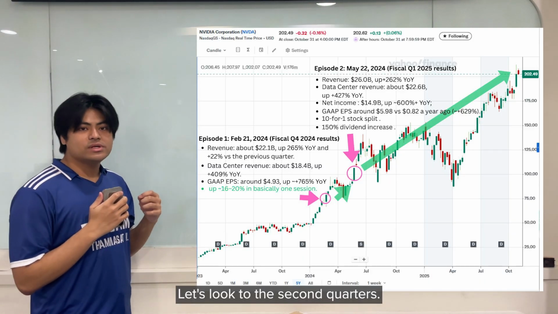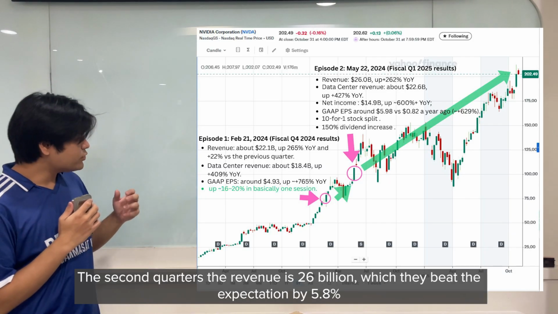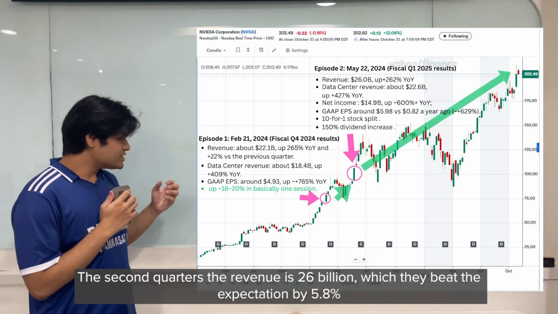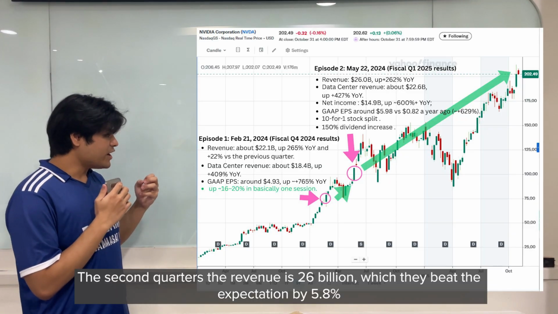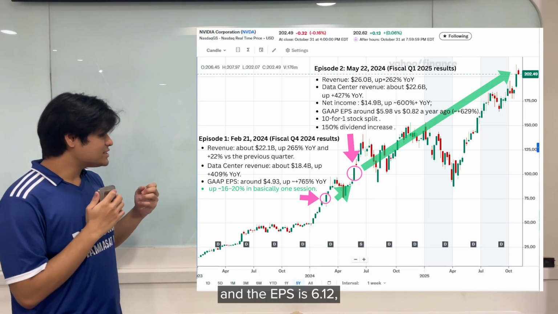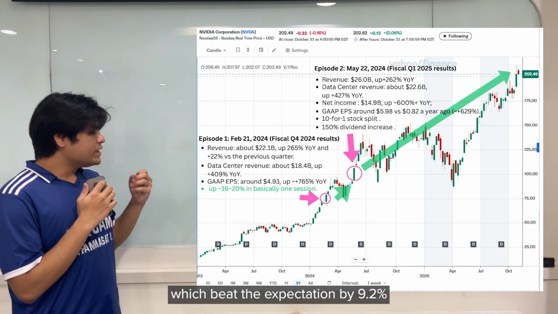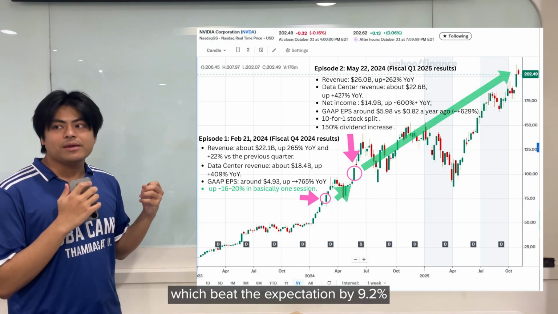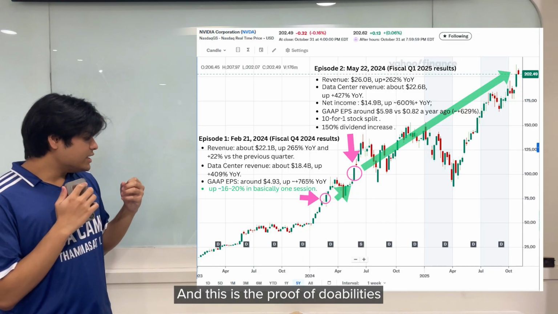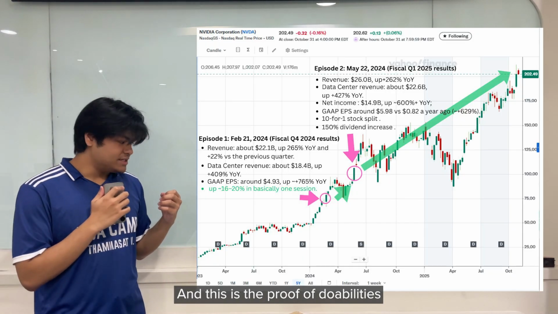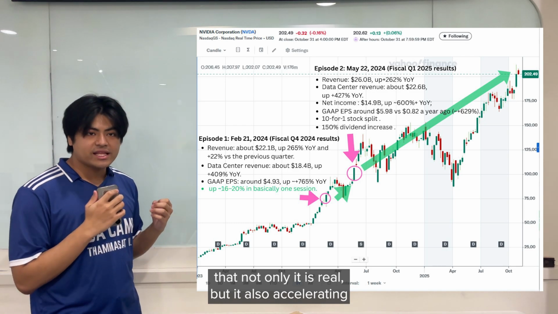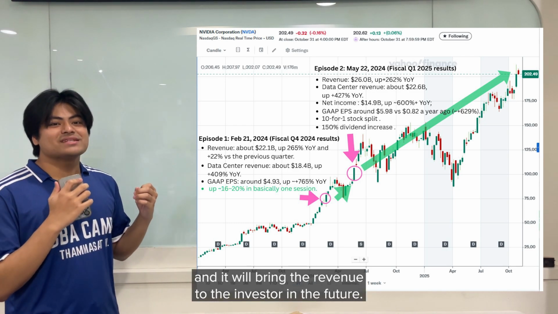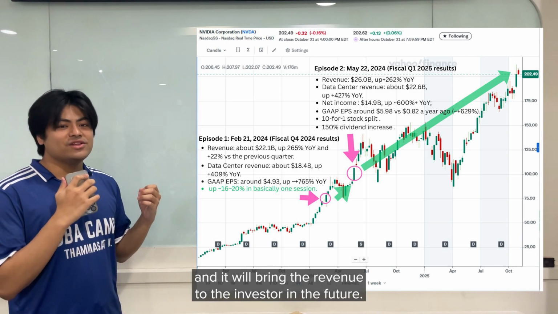exploding. Let's look at the second quarter. The second quarter revenue is 26 billion, which beat the expectation by 5.8%, and the EPS is 6.12, which beat the expectation by 9.2%. And this is the proof of durability, that not only is it real, but it is also accelerating, and it will bring revenue to the investor in the future.